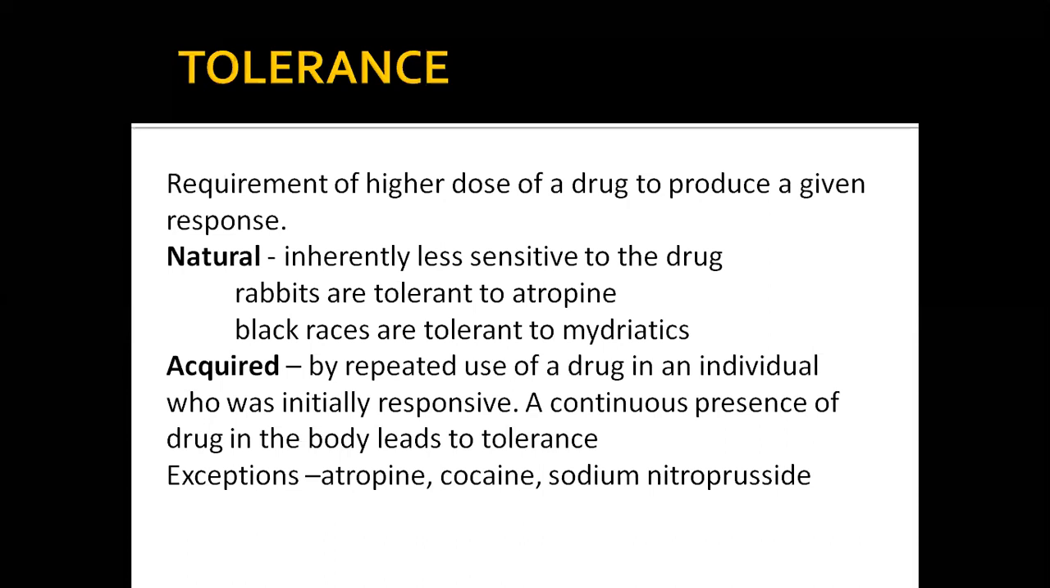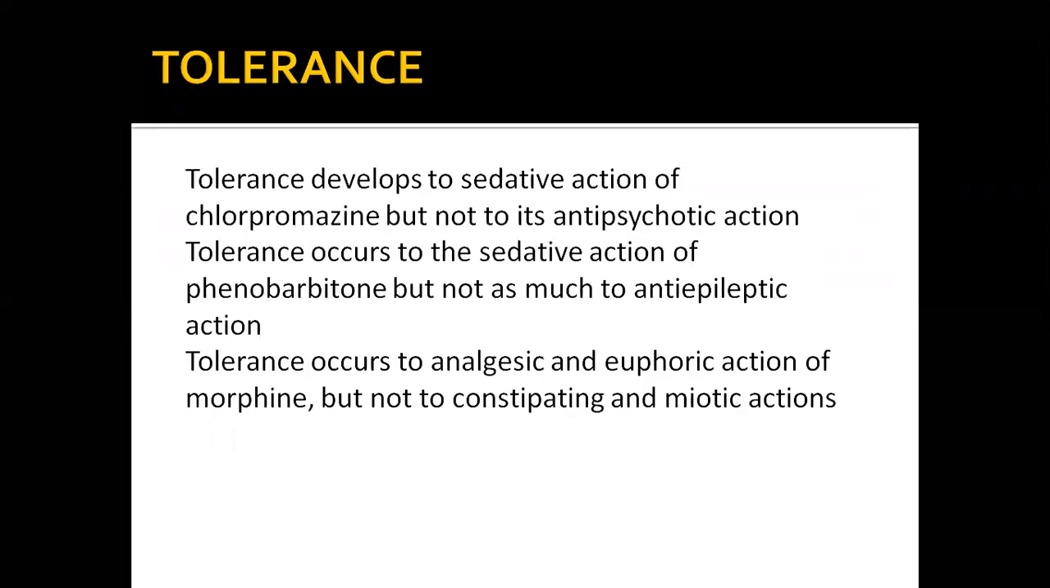Okay, so tolerance can be natural. Some species are tolerant to atropine. Black races are tolerant to mydriatics. Acquired tolerance is by repeated exposure. Okay, it may be in the form of atropine, cocaine, drug abusers. All these things are possible. So tolerance can develop